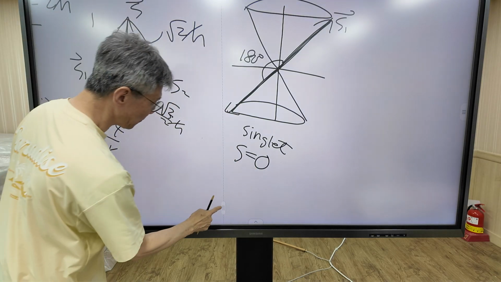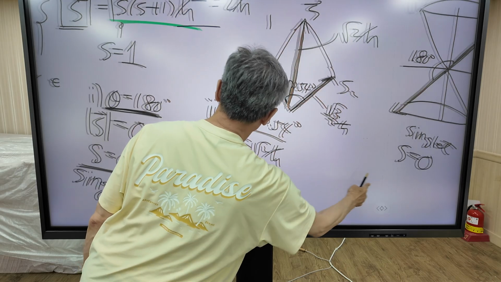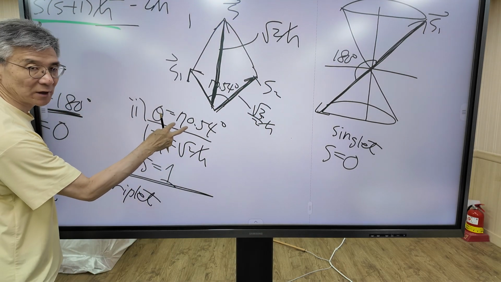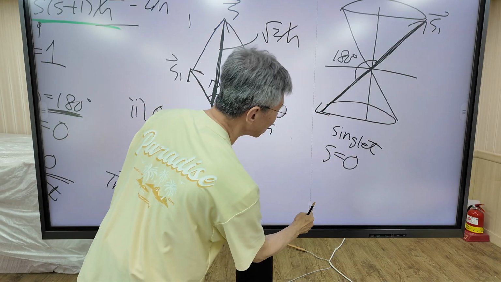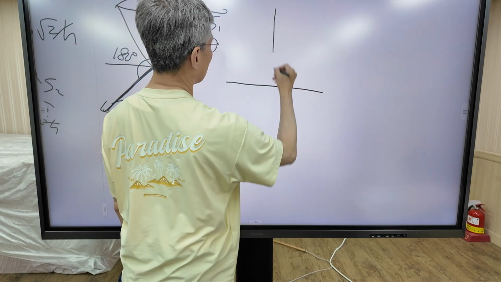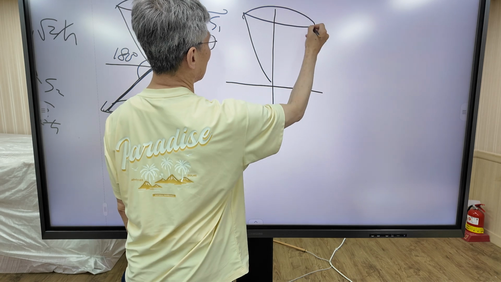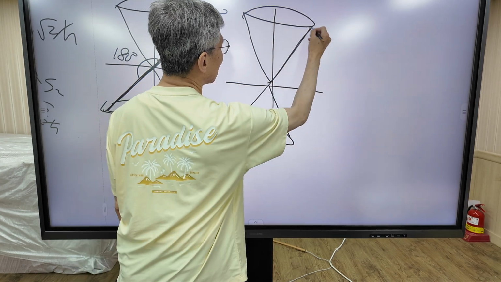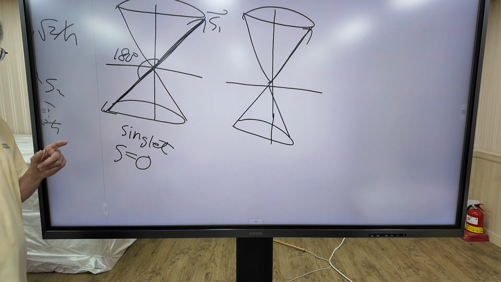Now move on to the triplet state. In it, the angle between the two spin vectors is 70 degrees. In the singlet state, one spin is up, the other spin is down.